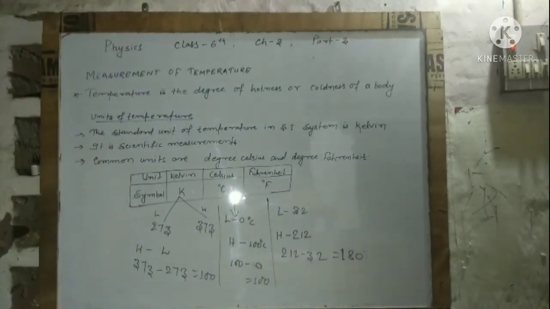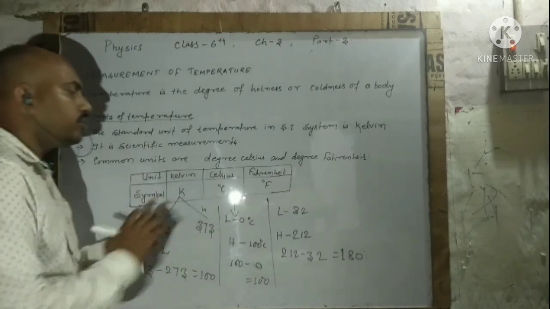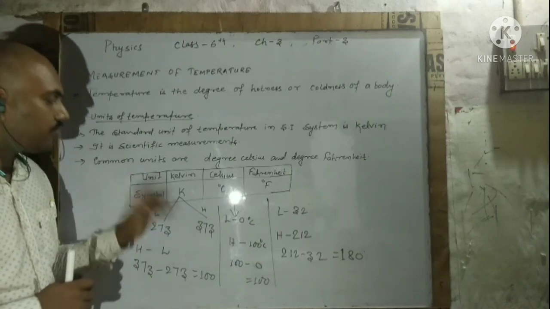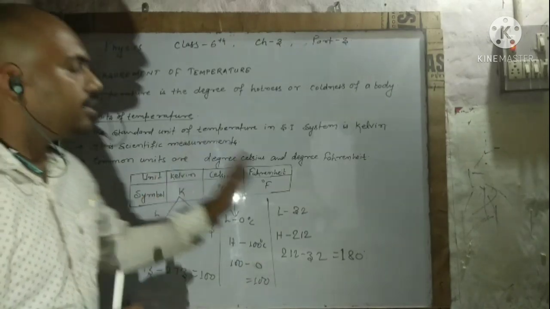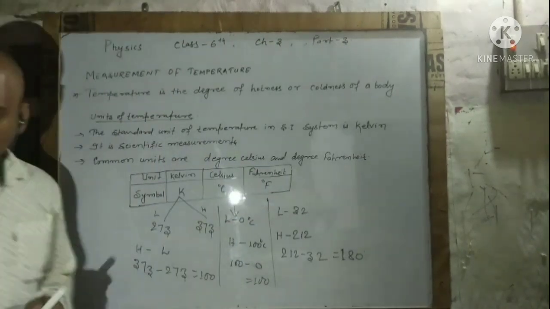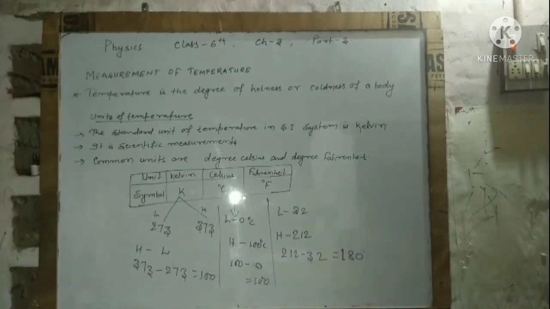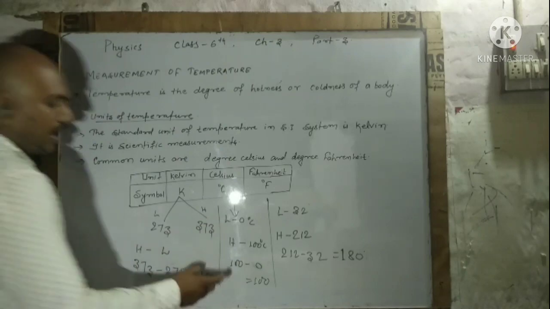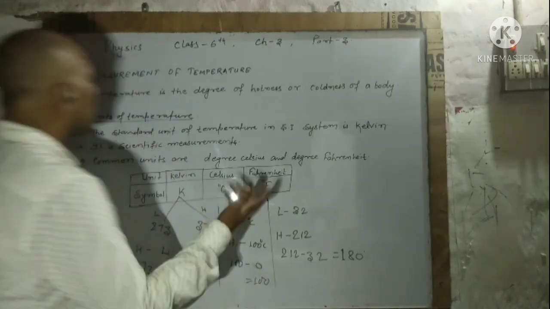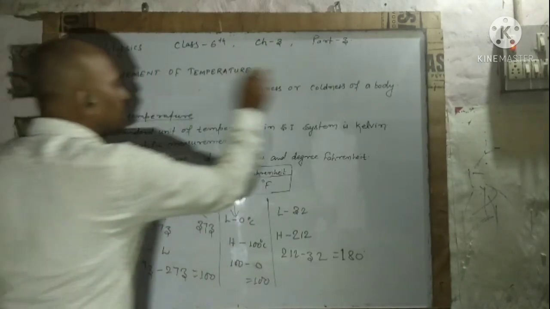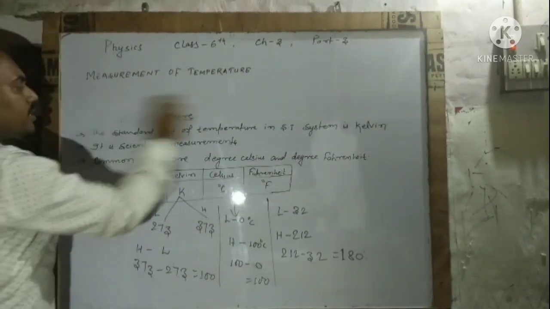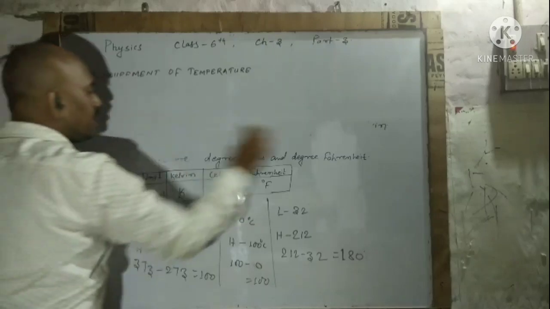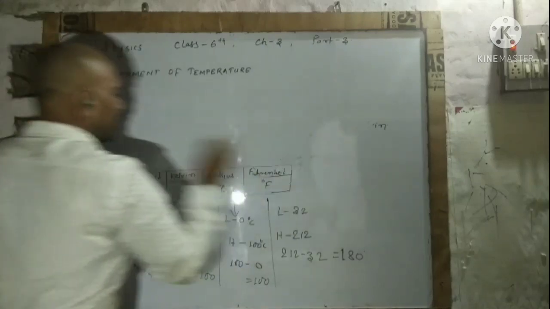Now I am going to compare these and form a formula for converting the value of Kelvin into Celsius or Fahrenheit. I will use this lowest and highest value and these divisions to form a formula: how to convert degree Celsius into Fahrenheit, and how to convert Kelvin into Fahrenheit.